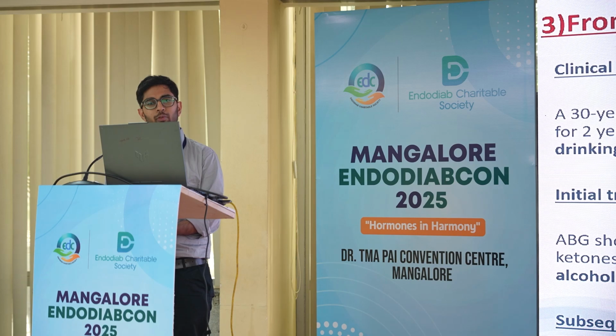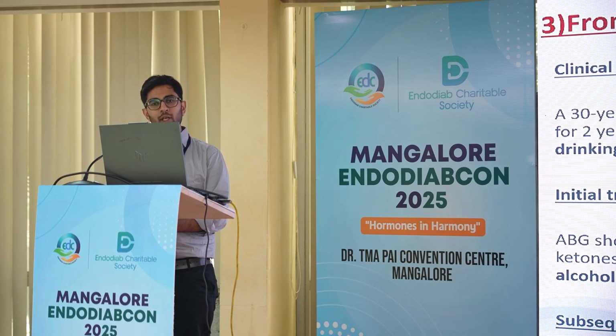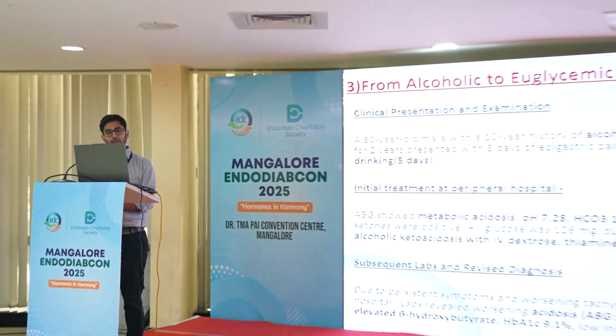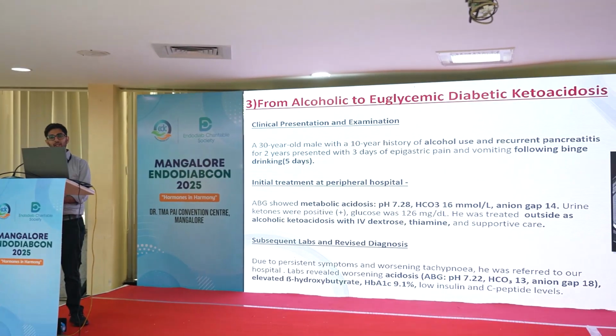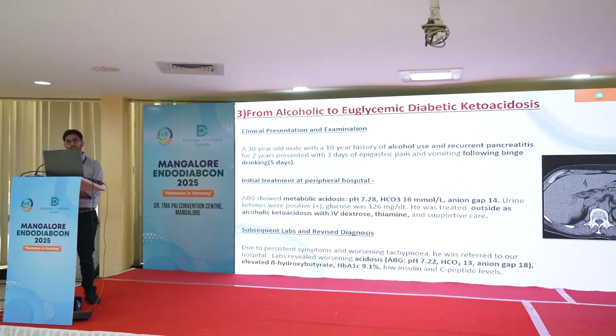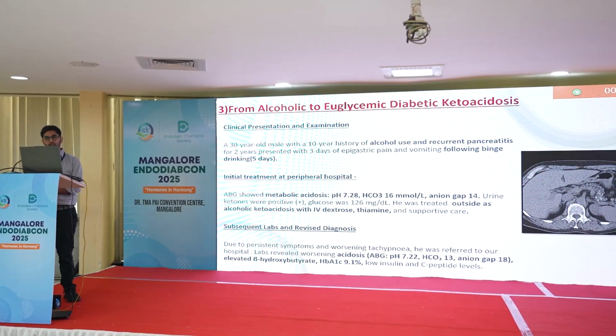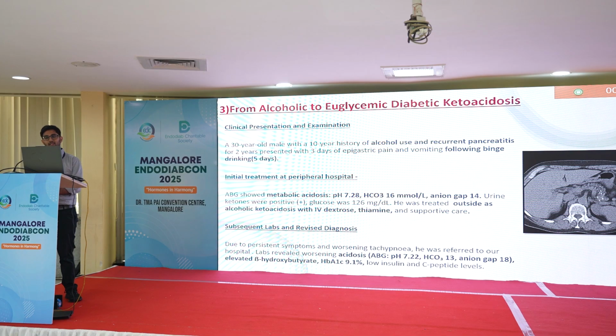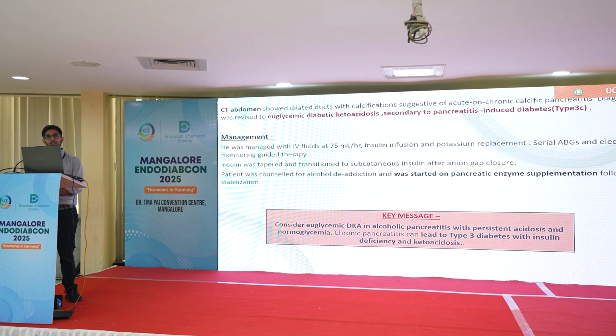However, he didn't improve with this and came to us with persistent symptoms and worsening tachypnea, and was referred here. On referral, he had worsening acidosis, with ABG showing a pH of 7.22, bicarbonate of 13 and an anion gap of 18. Hence, in view of suspicion of diabetic ketoacidosis, serum ketones were sent, which came high, and on presentation his HbA1c was 9.1, with low insulin and C-peptide levels, suggesting endocrine insufficiency in him.